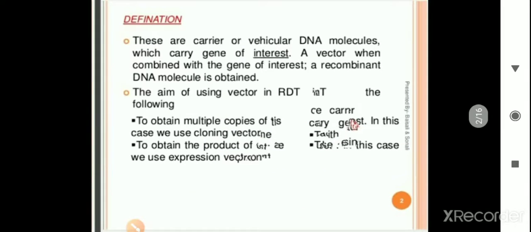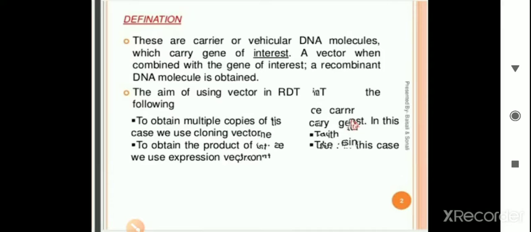First, the definition: vectors are the carriers or vehicles, DNA molecules, which carry the genes of interest. Whatever desired characters we want to transfer from one individual to another are called the gene of interest.